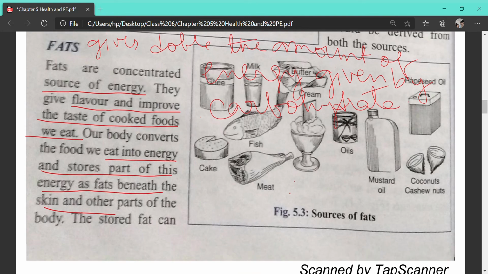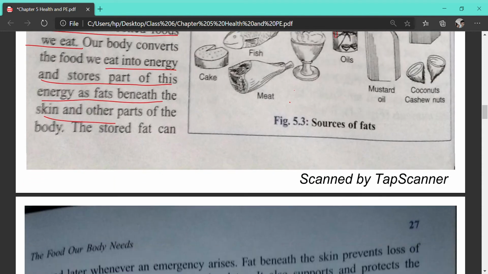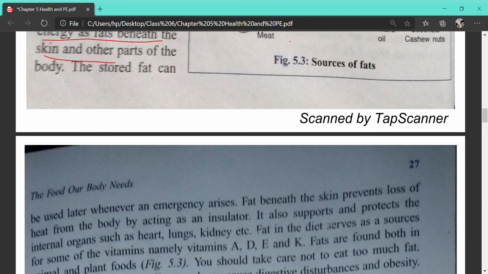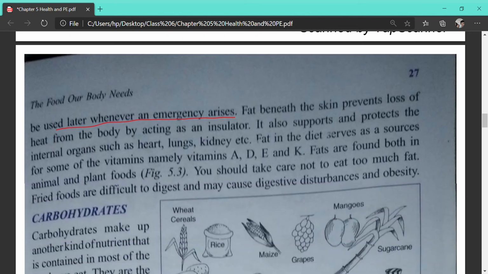The fat which is stored under the skin can be used later whenever an emergency arises. Whenever we need energy but we are not getting carbohydrate, we are not having the sources of carbohydrate, so what will happen during fasting? These deposited fats will be utilized to gain energy.